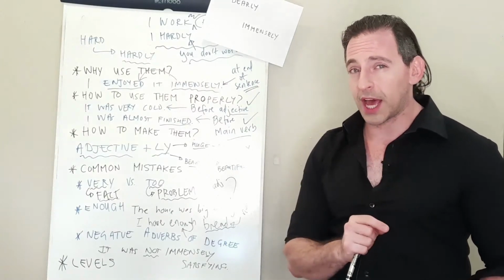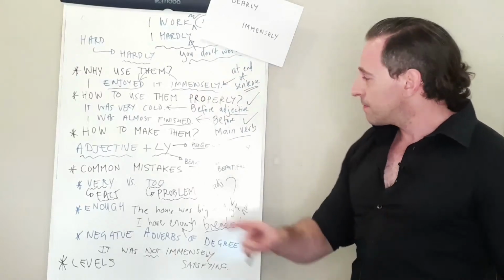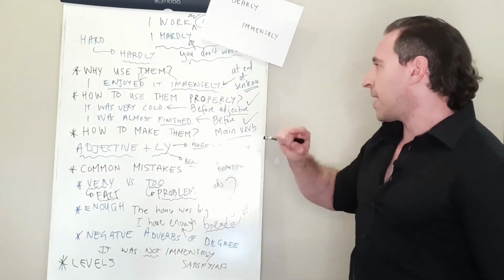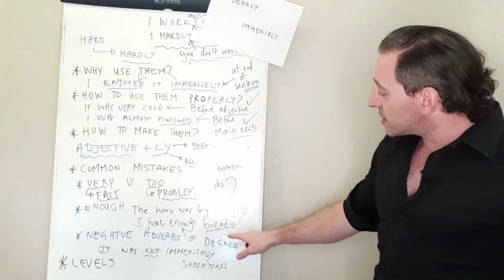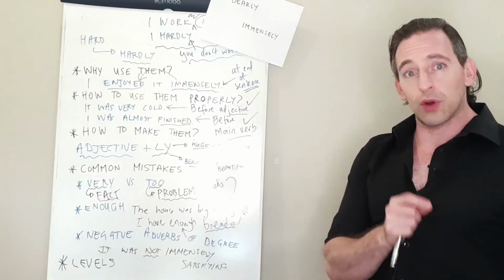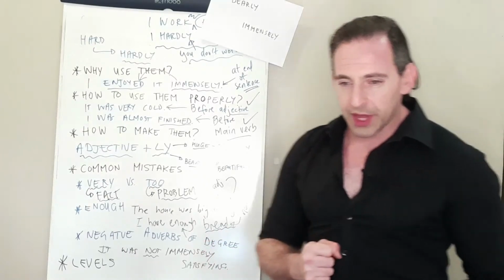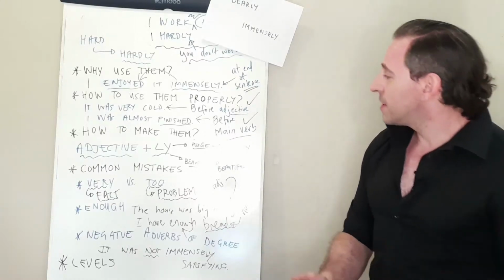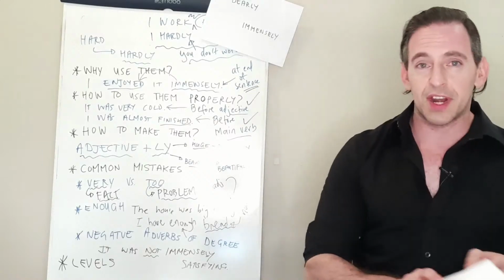That is a different adjective. So if we're using an adverb of degree, it is modifying an adjective or a main verb. Remember that, very, very important. And sometimes it can modify a noun as well, as in enough. But we need that extra element there. All right, so now that we've done all of that, let's go on to the different levels.